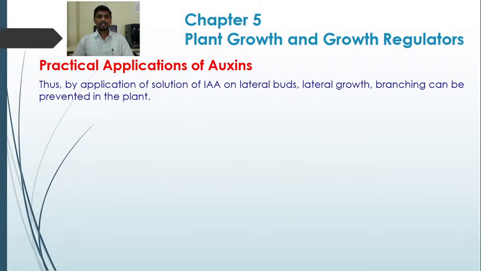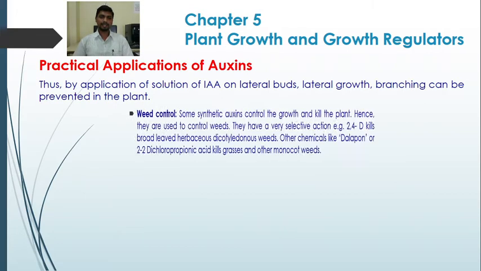Thus, by the application of a solution of IAA on lateral buds, lateral growth and branching can be prevented in plants. So the lateral growth or the branching in a plant can be prevented by the application of IAA.